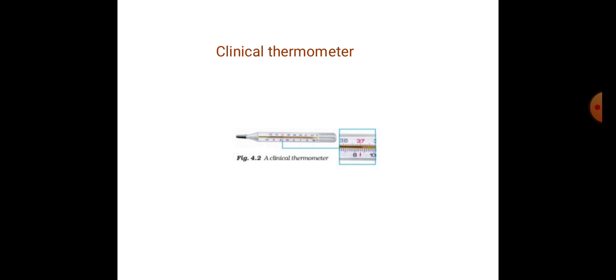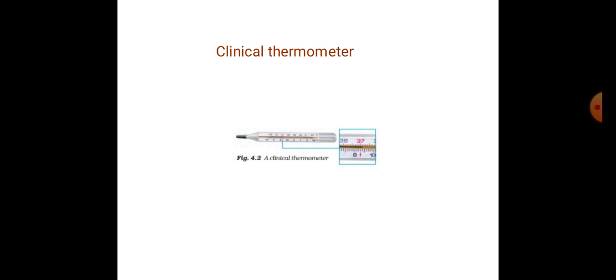Place the bulb of the thermometer under our tongue for about 2 minutes. In the case of a child, place it below the armpit and not in the mouth.